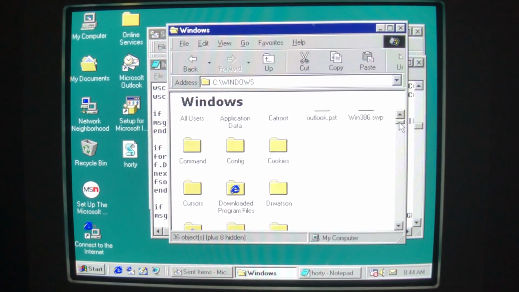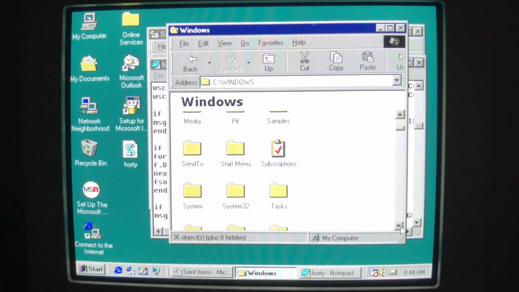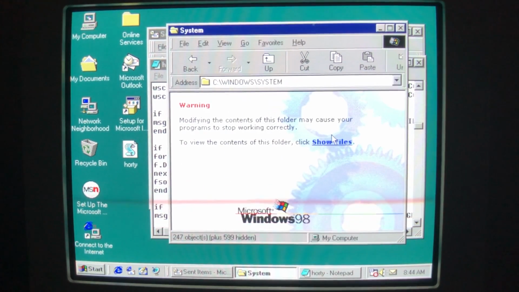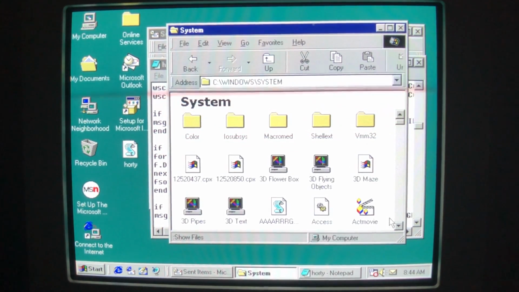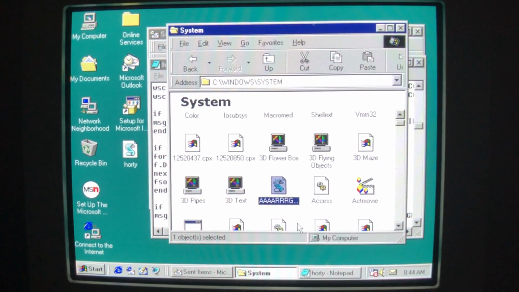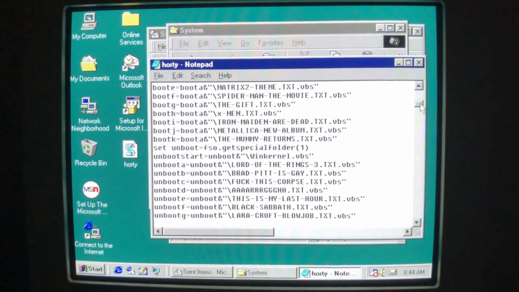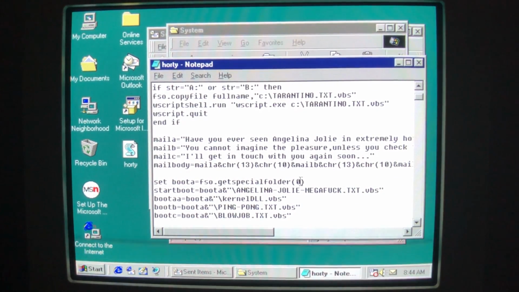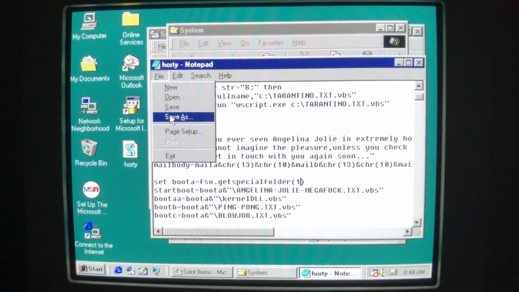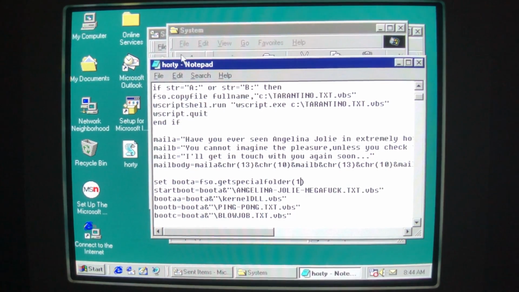You know, Horty just couldn't let you fail like that. We'll go one extra step here. So if we go to System, where all of our critical files are stored, we can see another script here called arg.txt.vbs. And we're just going to go ahead and change boot A to point to our system folder. So we'll go ahead and save this, and we'll run it again.